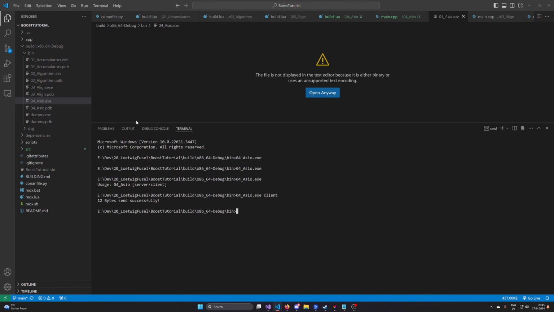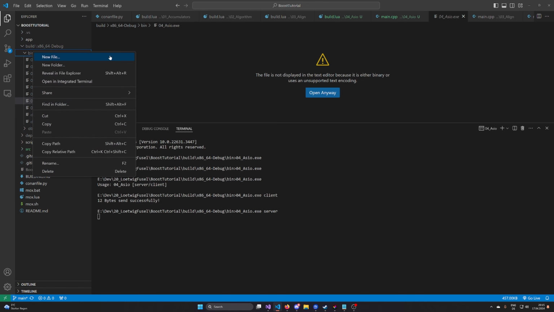Now what I can do is run the client, and you can actually see if I run the client that bytes were sent successfully. However, if I run the server like that, you can see that our application is blocking. Now why is our application blocking? Well, because there's some task in that IO context. There's a task of receiving some data. However, we are not receiving data currently.